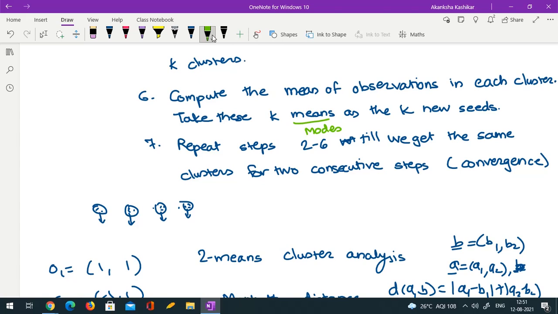If you are dealing with a small number of observations, then there is a slight possibility that for a particular variable in your cluster you may not have a mode. What do I mean by that? There may be a tie. All the possible values might be occurring with equal frequency. But in such a case, you can pick the mode randomly.